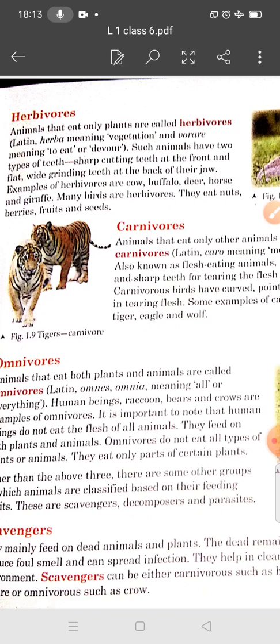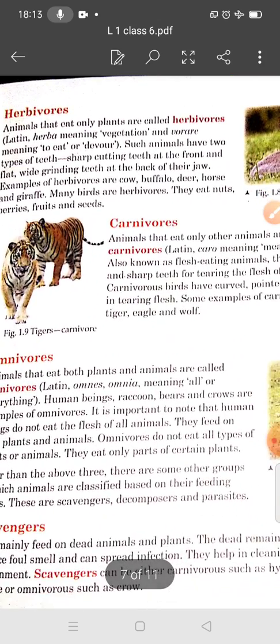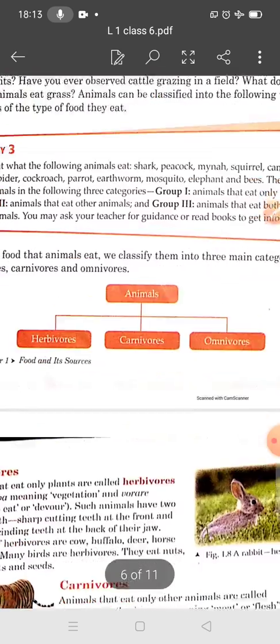They feed mainly on plants, so they are herbivores. You can find out the herbivores in this activity.